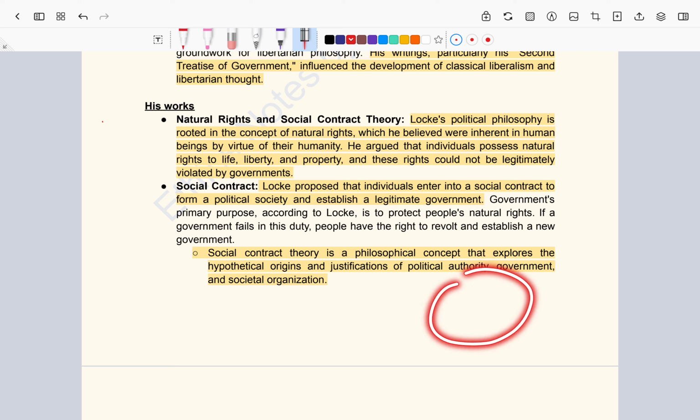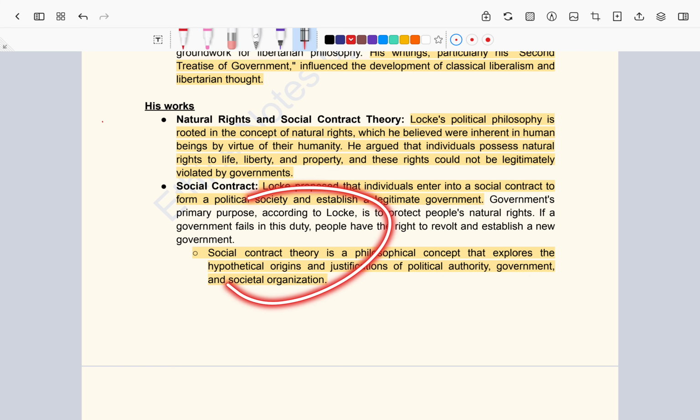A group of people or the society they live in come together and form an agreement. With that agreement, they give certain powers, they surrender certain rights to the government. Why are they surrendering these rights? When they surrender these rights, the government in turn protects the people from external threats, wars, etc. For this, the people voluntarily come together for an agreement. This is called the social contract.